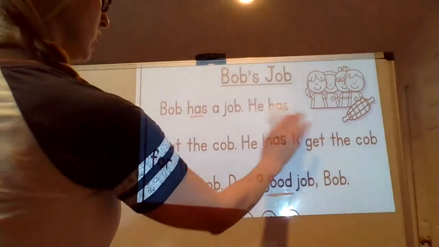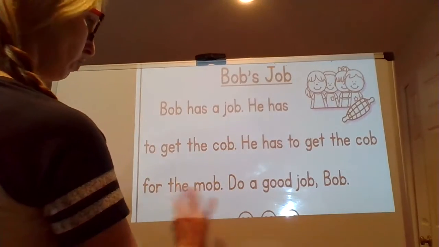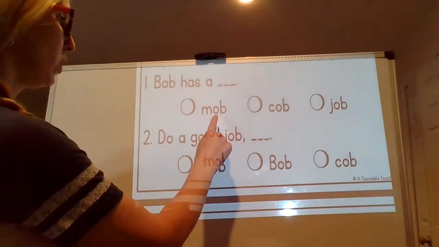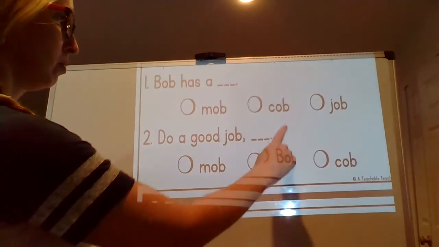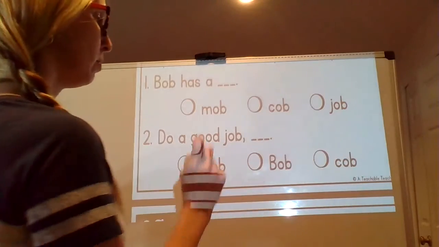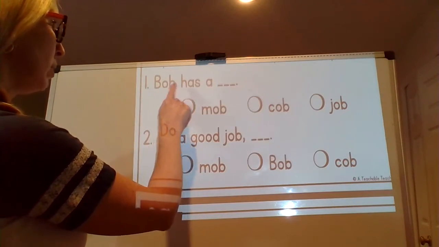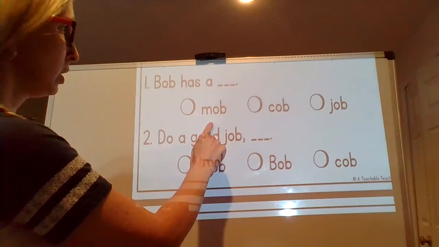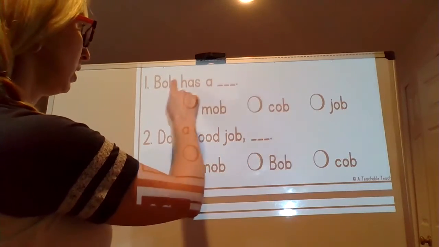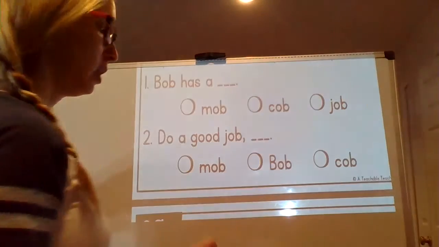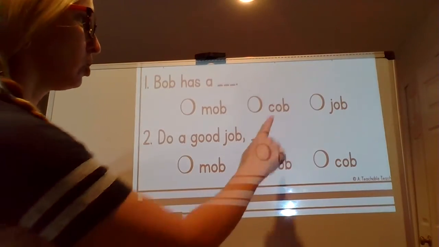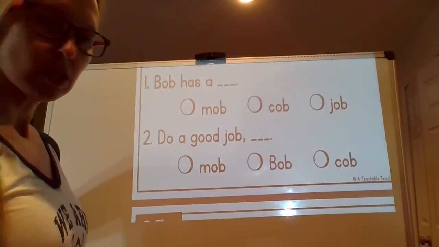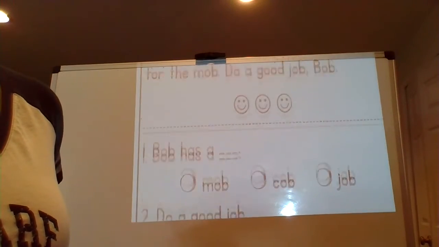Okay, let's look at our questions for this passage. Okay, choices for question 1. We have mob, cob, job. Let's read number 1. Bob has a blank. Bob has a mob. Bob has a cob. Bob has a job. Well, two of these make sense. He could have a cob and he could have a job. So let's look back at the passage and find out what it says that he has.